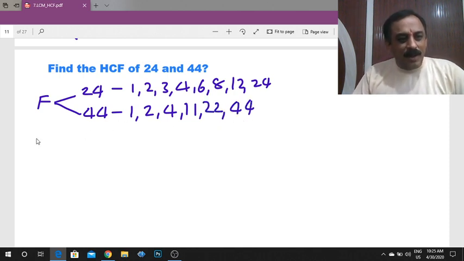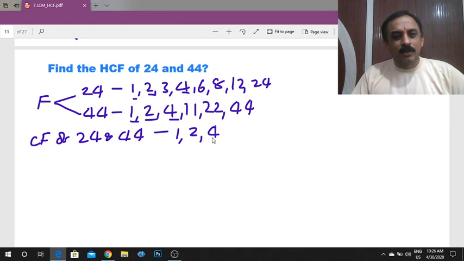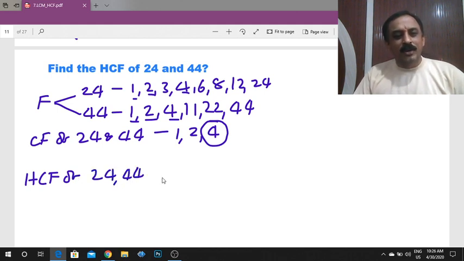Here, what are the common factors of 24 and 44? Tell me. 1 is a common factor, 2 is a common factor, 4 is also a common factor. Out of all these common factors, what is the biggest number? 4 is the biggest number. Therefore, the HCF of 24 and 44 is 4.